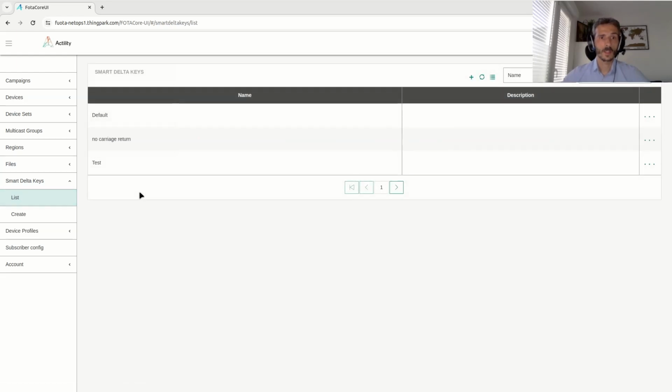We have Smart Delta keys. So these keys are used by the server to sign the Smart Delta patches. And the public part of this key is embedded in the Smart Delta library in the device. So the device is able to check the signature and to ensure the patch is legit. If the patch is legit, it is installed and the device is processing the patch.